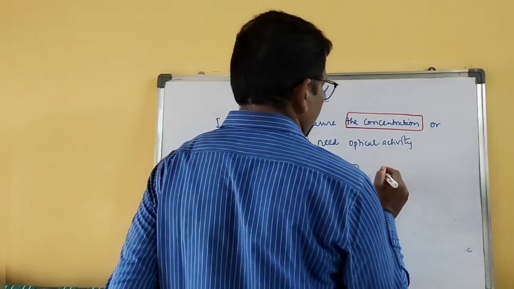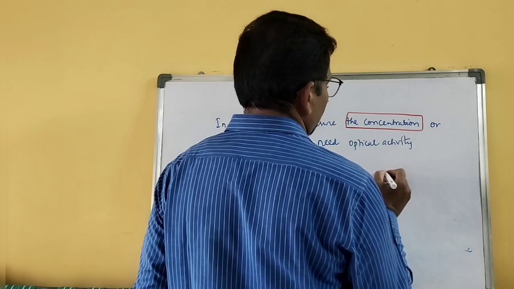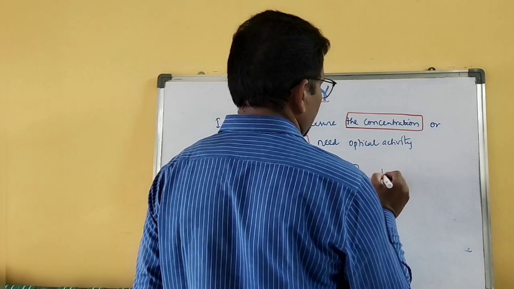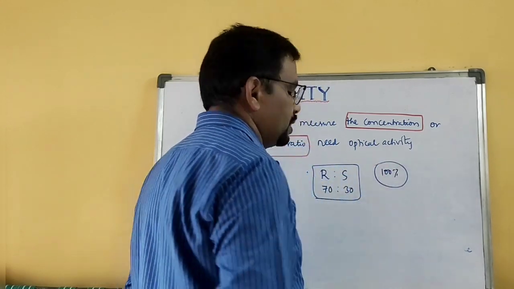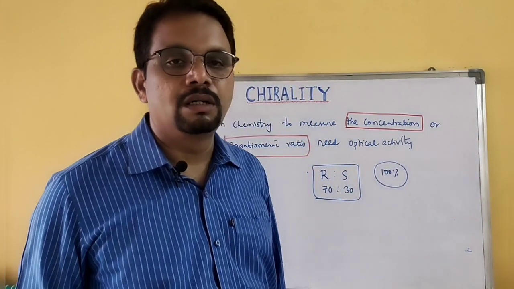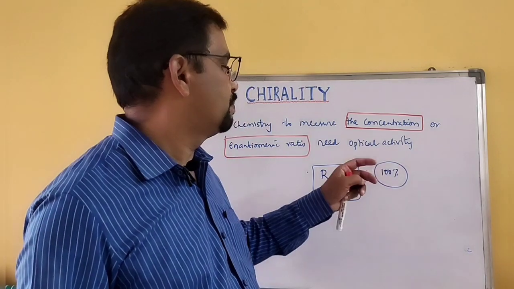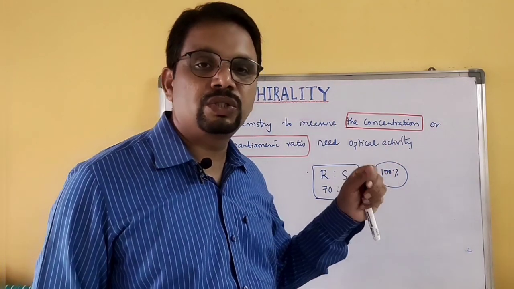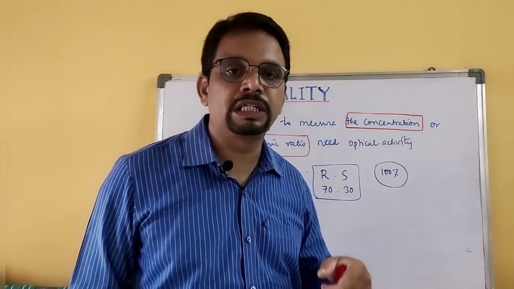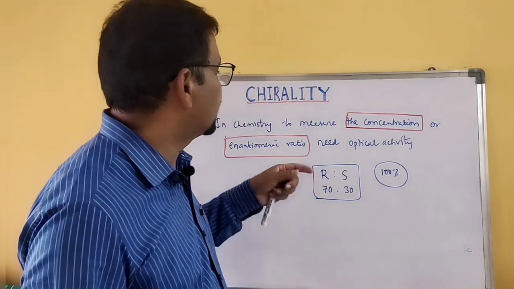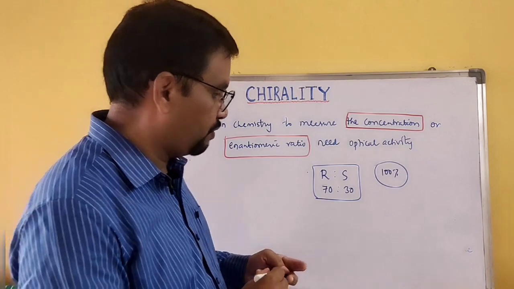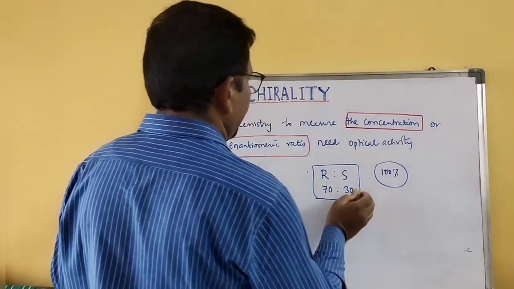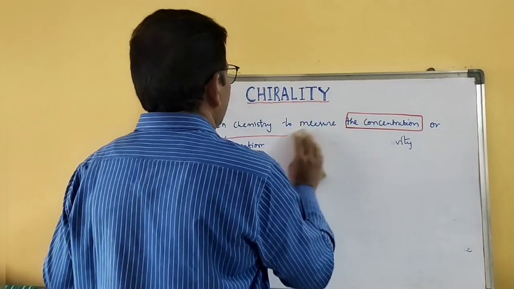Suppose the compound has one pure enantiomer, it gives 100% concentration, which means it is pure and contains only a single enantiomer. That kind of information can be found out with optical activity.